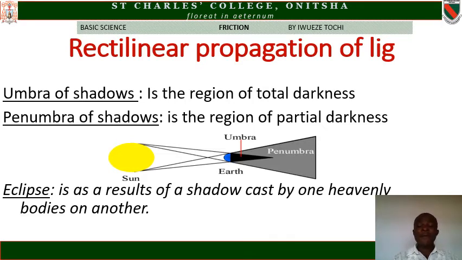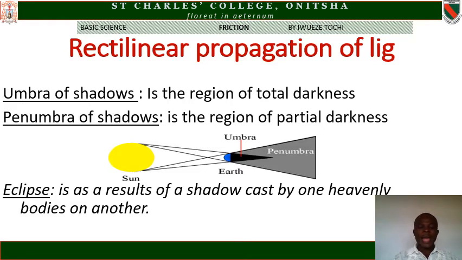Then you have a fairly lit region that is called penumbra. You can see it's very light. You can see the difference there. You have light, dark, and total dark. The one that is very dark and the one that is fairly dark. The one that is very dark is umbra, while the fair one is called penumbra.